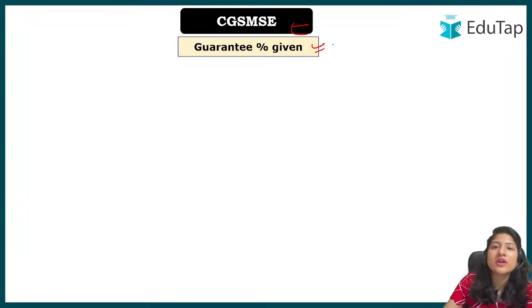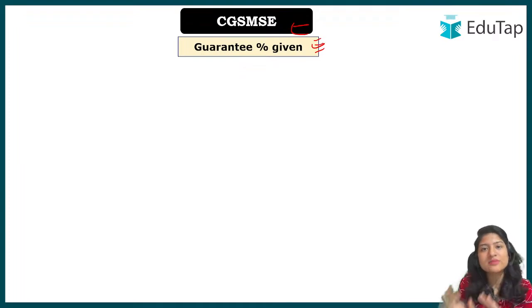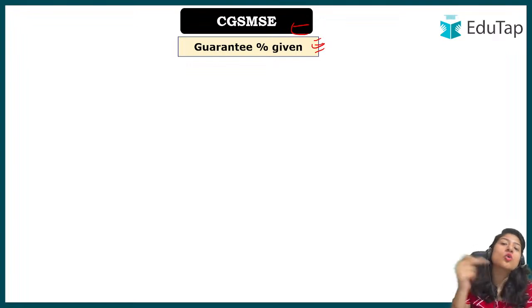They will not check whether the loan is worth giving or not, and people are going to get whatever amount of loan they want, right? So what is the percentage guarantee the government will give? First of all, we have to understand that this is only for micro and small enterprises. Now, depending on who is running it, on that basis the percentage will be given.